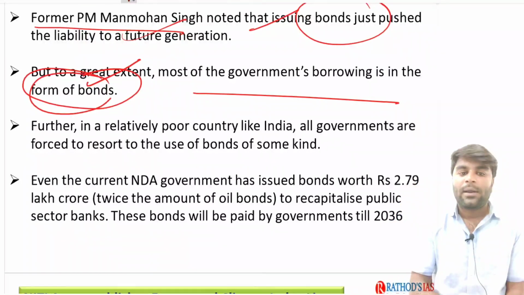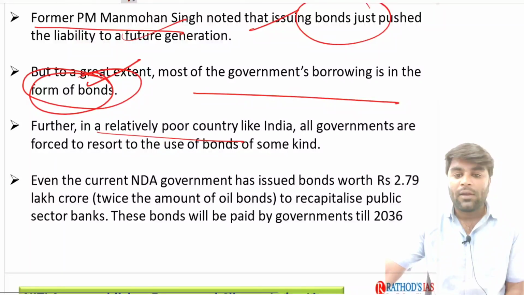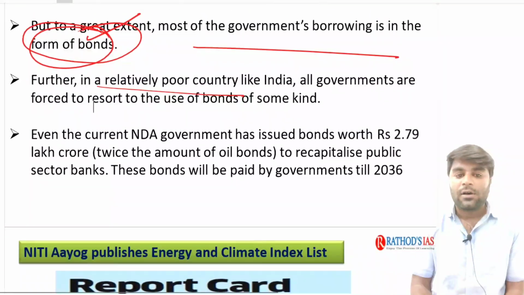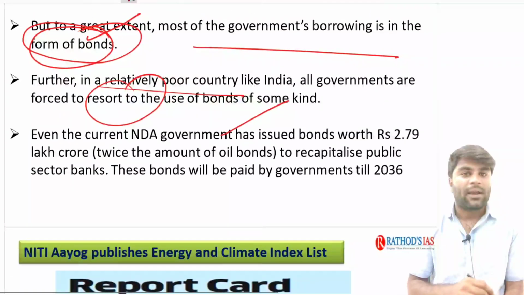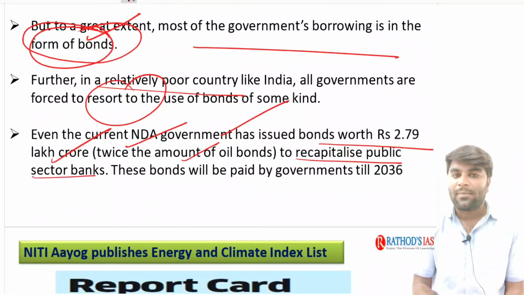Further, in a relatively poor country like India, all governments are forced to resort to some kind of bonds. It's common. Even the current NDA government has issued bonds worth 2.79 lakh crores, twice the amount of the oil bonds,